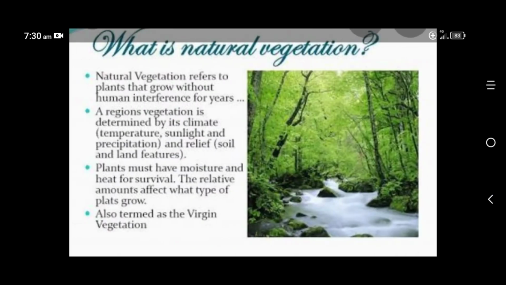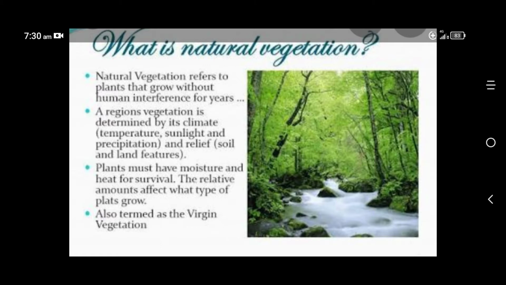So, what is natural vegetation? Plants that grow without any human aid for a long time, we can call virgin vegetation or natural vegetation. Natural vegetation refers to the plants that grow without human interference or human aid for years or for a long time.